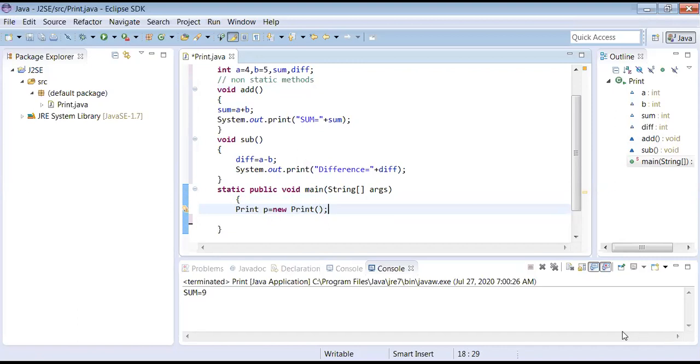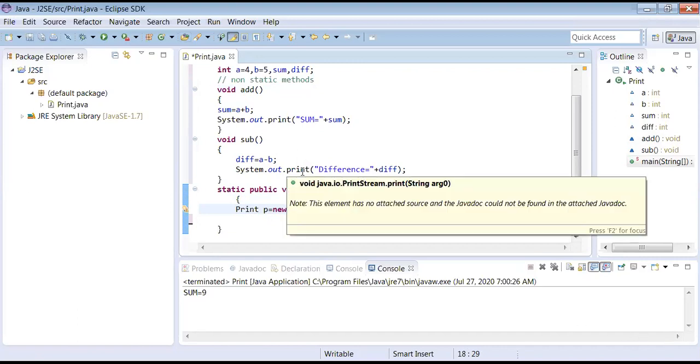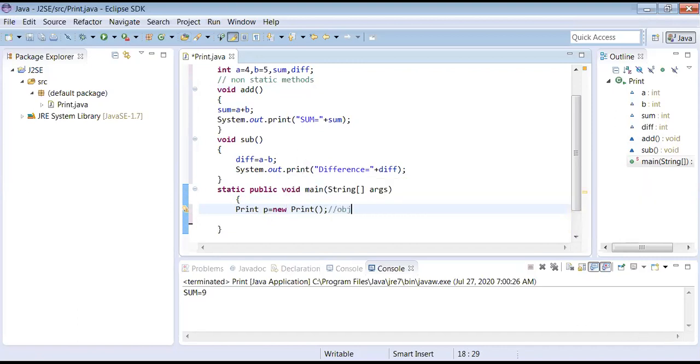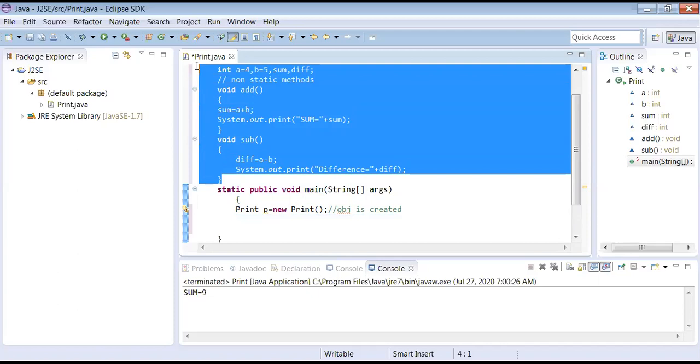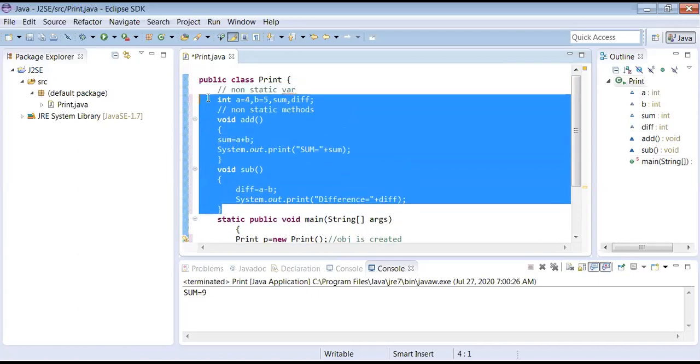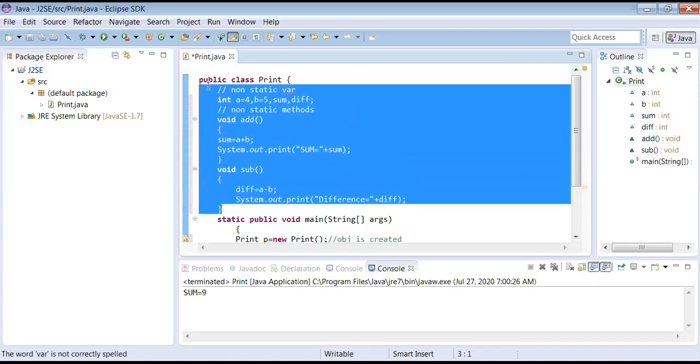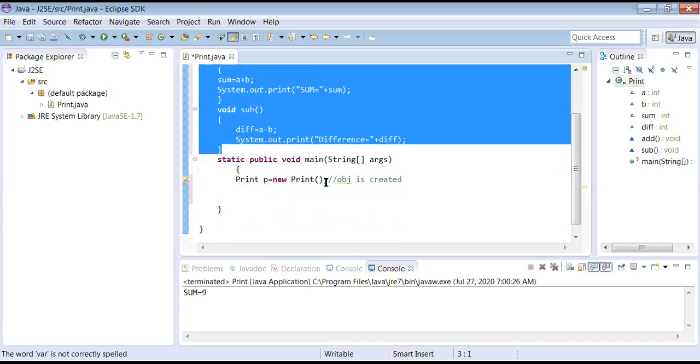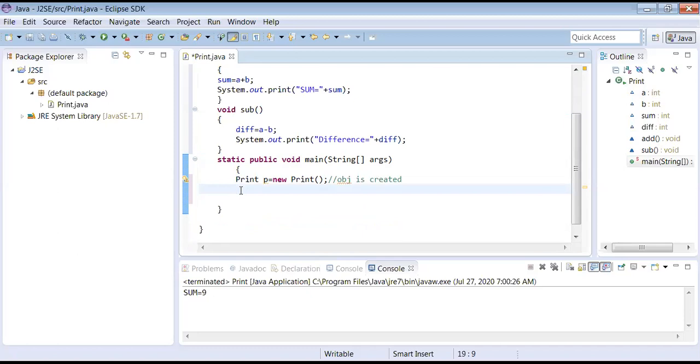I will make a comment: object is created. Then with the object, we can call. Next, p dot add. Is it enough? Whatever I have done here, these are all just ideas. Ideas won't do anything. You have to shape that into an object. Once the object is shaped, it is not over. You have to invoke the methods present in that.